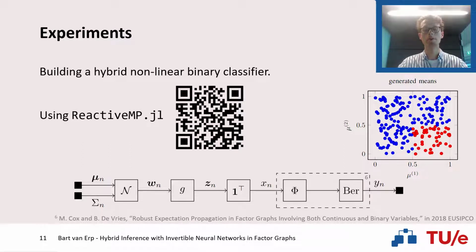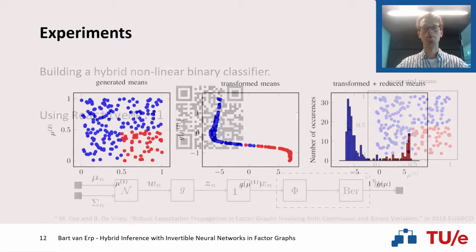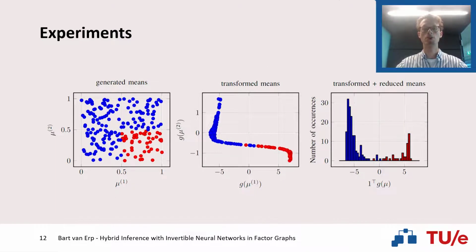For this experiment, we have implemented our methodology in our toolbox reactive-np.jl. This toolbox allows for the easy specification of probabilistic models, automatic message passing schedule generation, and efficient message passing based inference, stated as a reactive process. We learn the underlying function g based on this data through automatic differentiation with our battery energy objective as a cost function. The results of the experiments are shown in the figure.